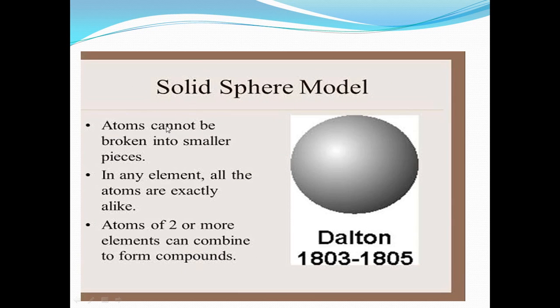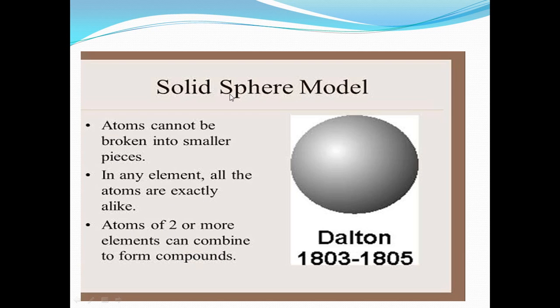Then he also said that atoms can't be broken into smaller pieces, and in any element like oxygen, the atoms are similar. If I have a compound like carbon dioxide, we have 2 or more elements which combine together.